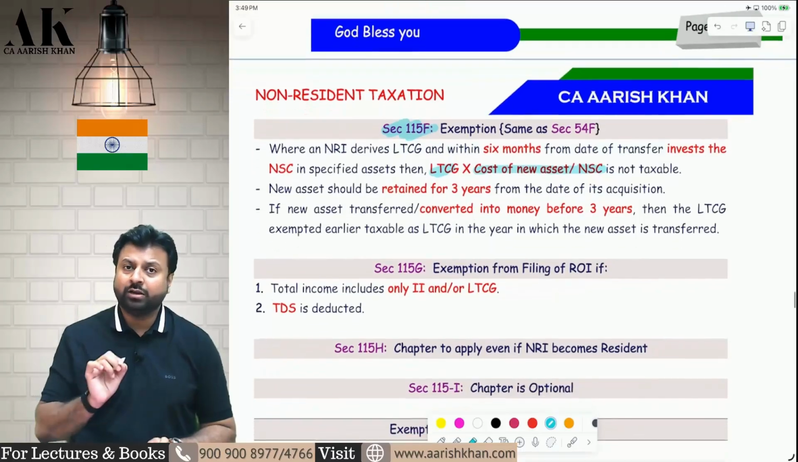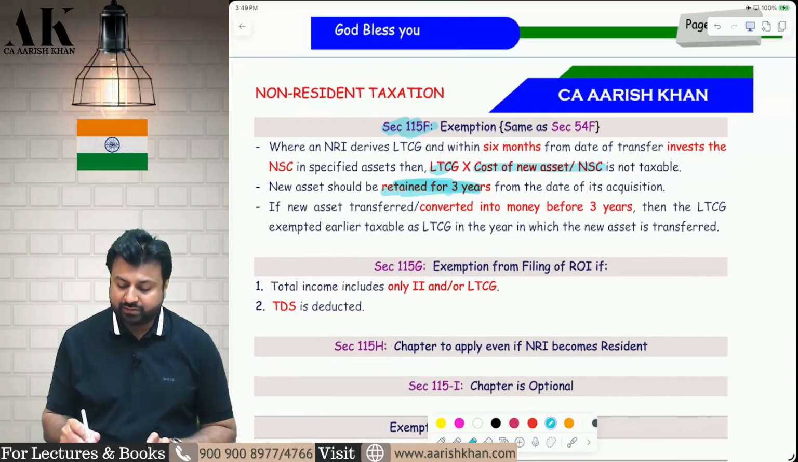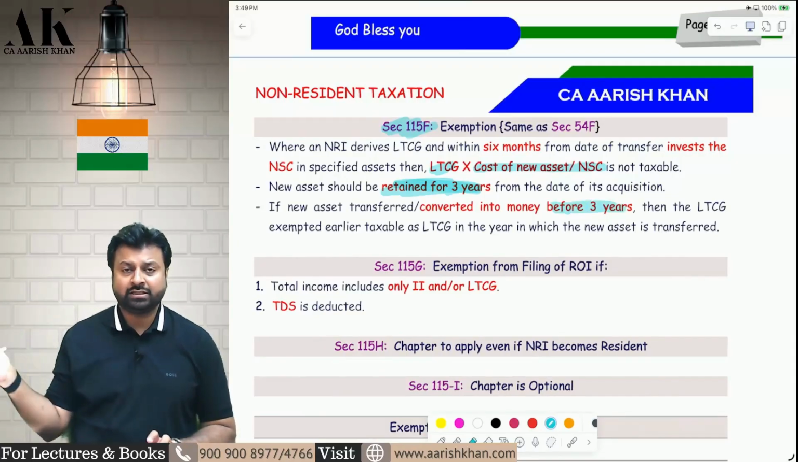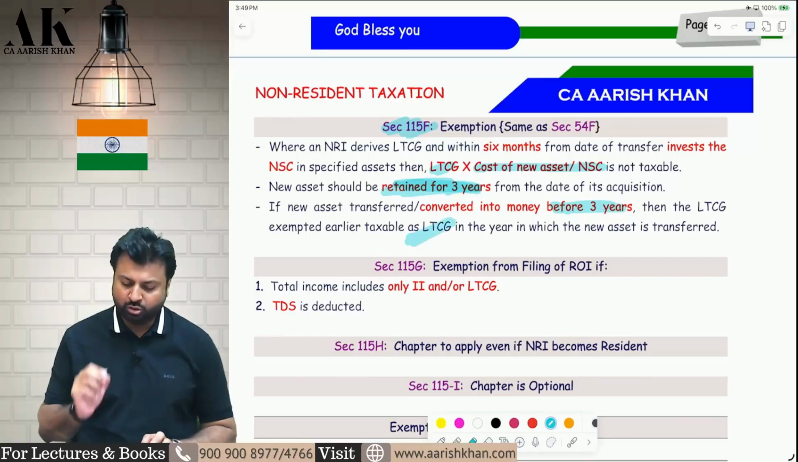Then there is a lock-in period here also. You have to retain this new investment for a period of 3 years. If you sell within 3 years, then whatever capital gains was exempt earlier will be deemed income, and the new capital gains will also be subject to tax.